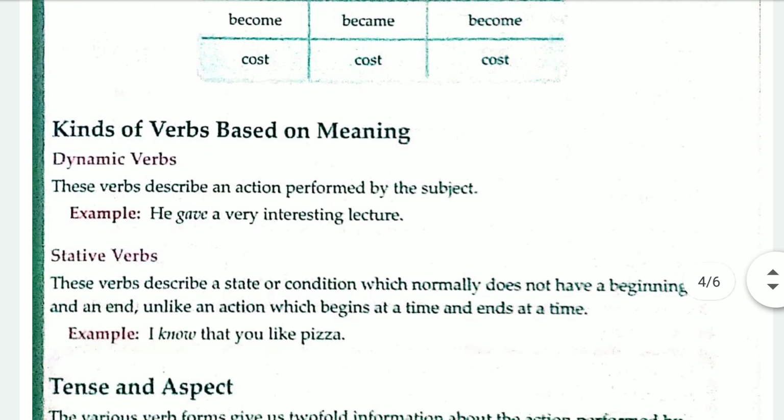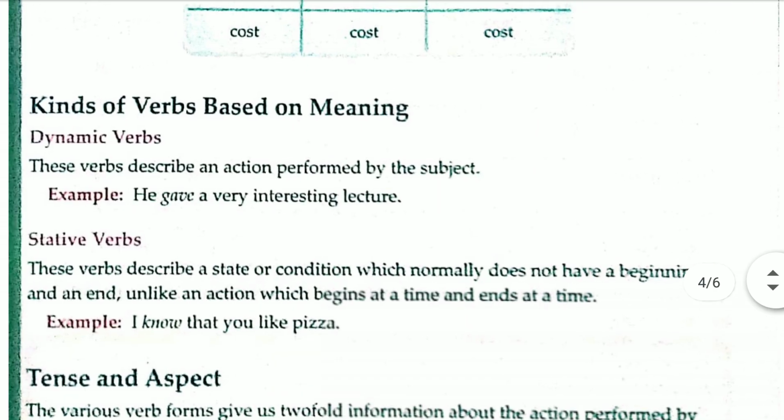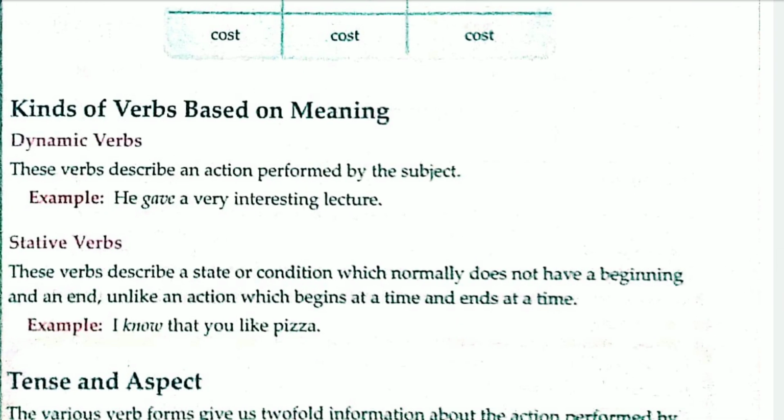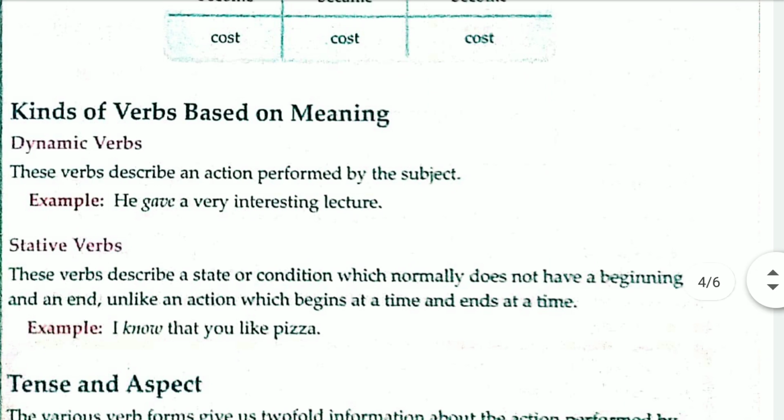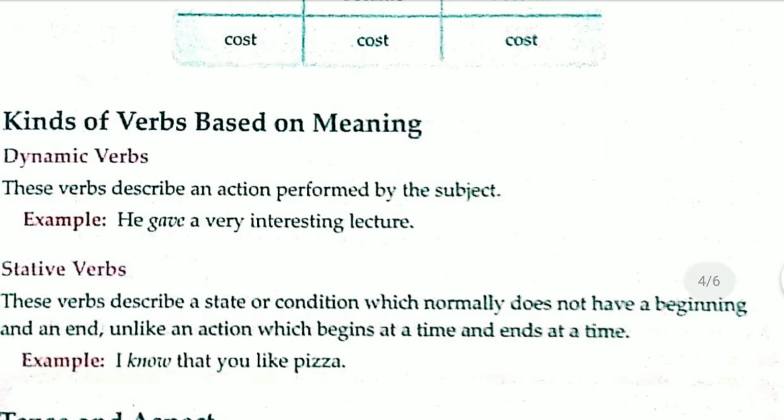Now see kinds of verbs based on meaning. What we have seen earlier were kinds of verbs based on function and structure, and now we are seeing kinds of verbs based on meaning. They are dynamic verbs and static verbs. What is that? Dynamic verbs and static verbs.